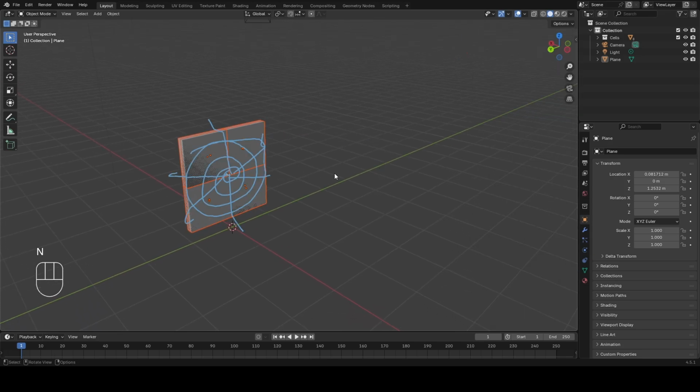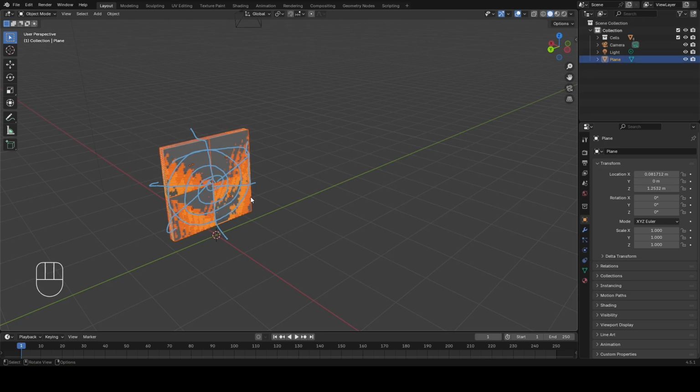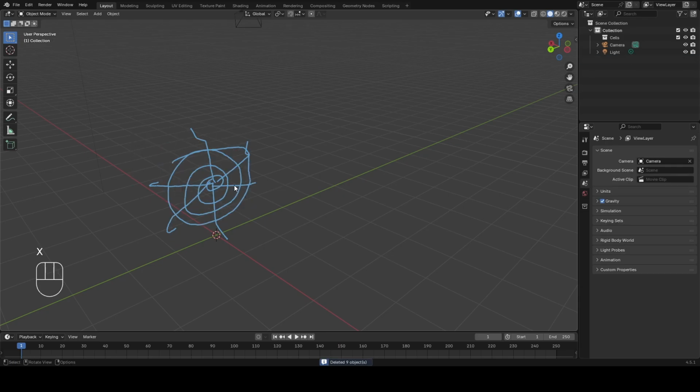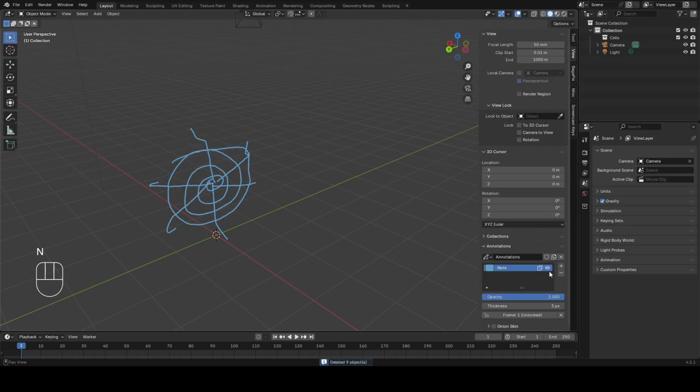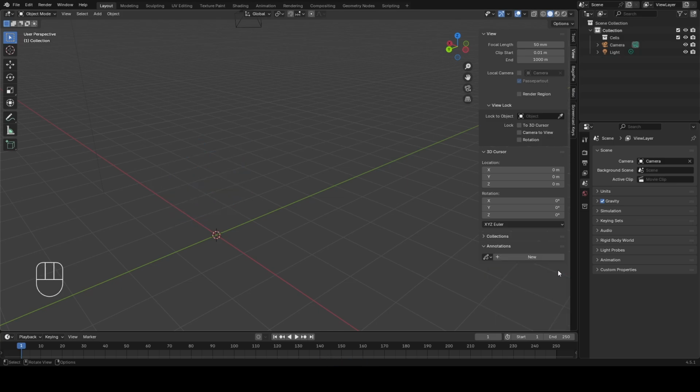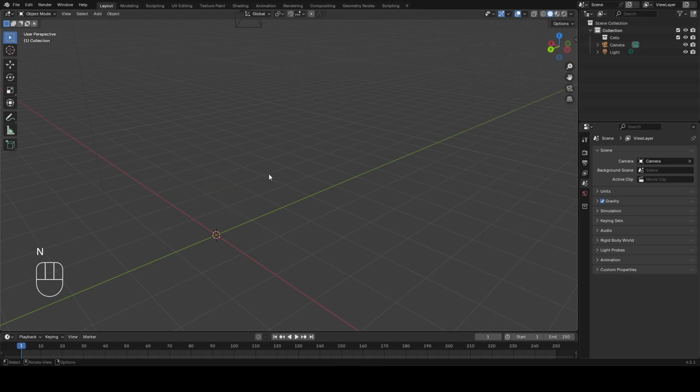Now let's look at the solution for this. I will delete everything. I will repeat the process of adding the object.